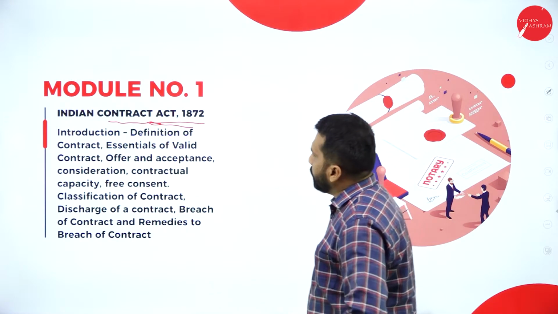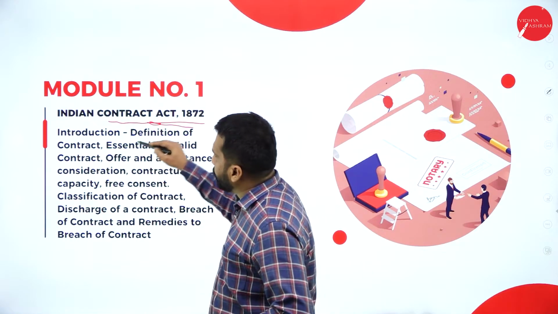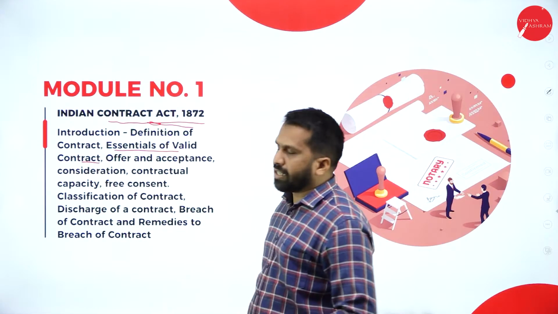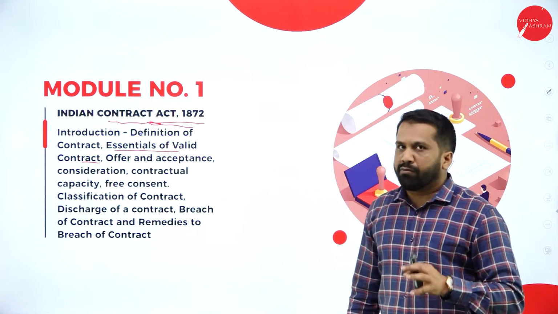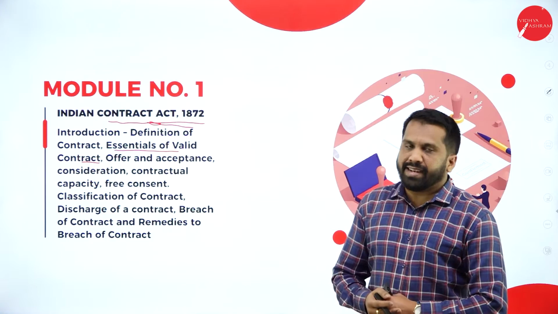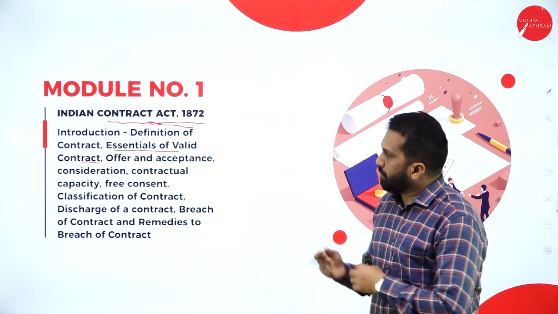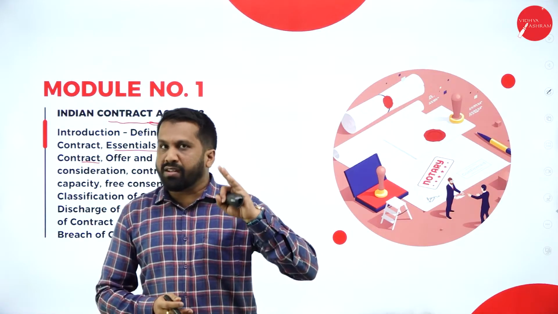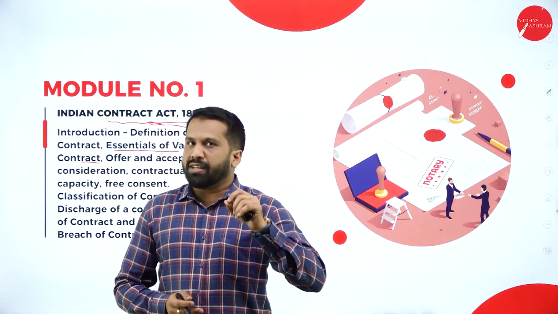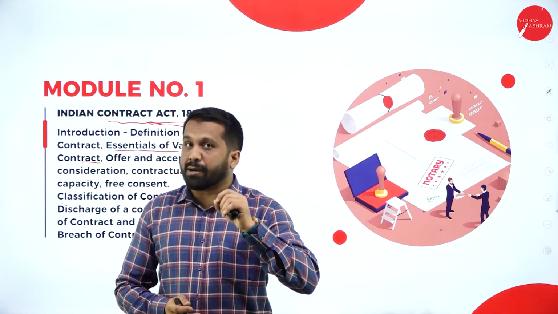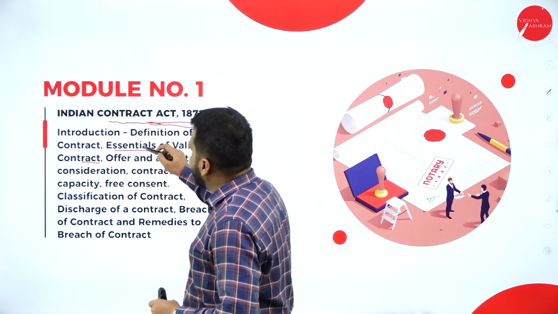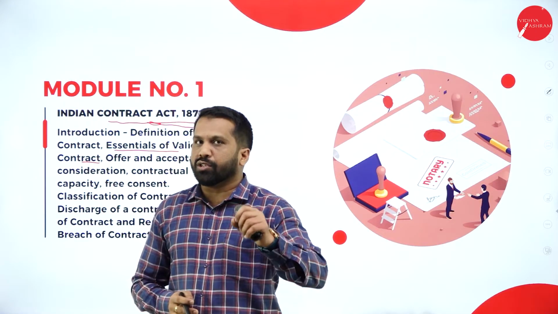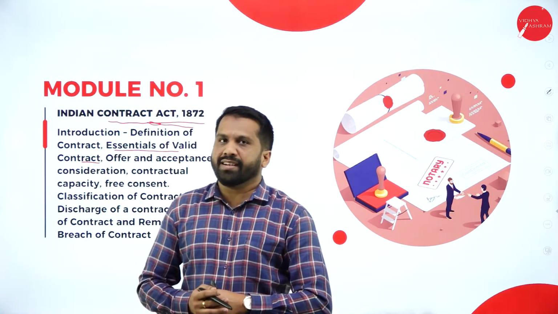Now, we will understand what are the essentials of a valid contract. This is a compulsory question for 15 marks in your examination. For the last 10 to 15 years, if you go through the 15-year-old question papers, whenever the topic is contract, there is a compulsory question called essentials of valid contract. Without this, you cannot find a question paper.